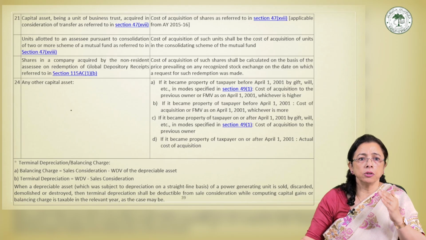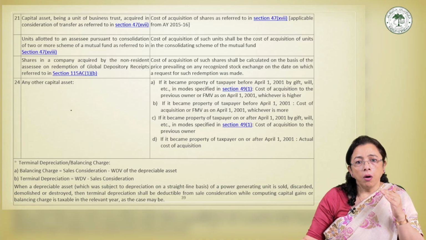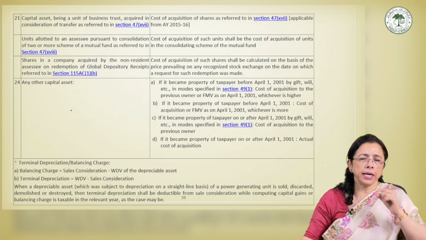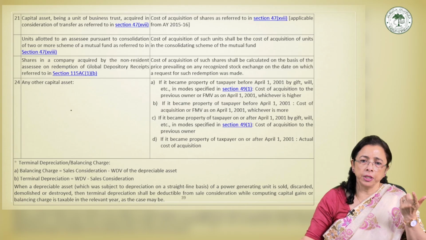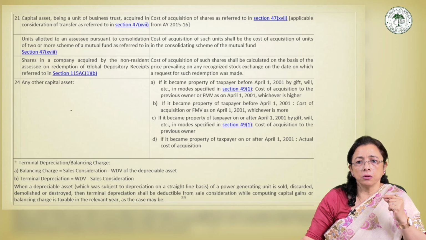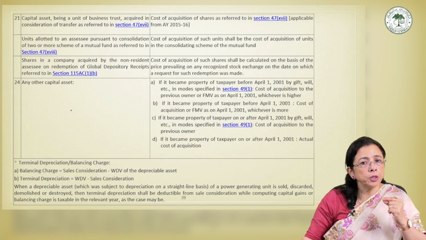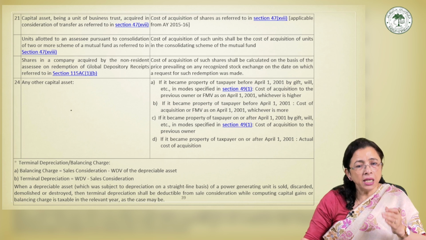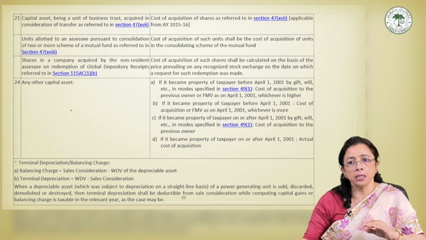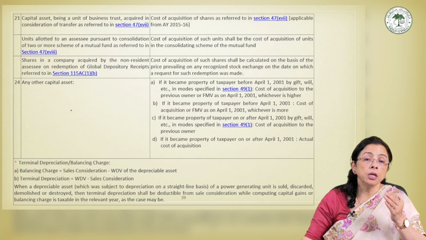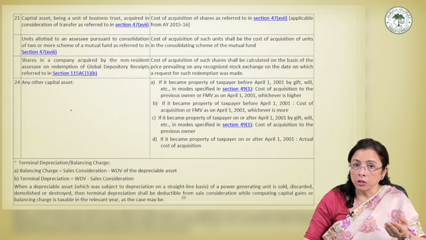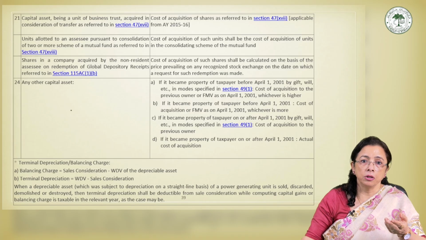It will be the actual cost of acquisition or the FMV as on 1st April 2001, whichever is higher. I think we have already discussed this. I explained it to you in the previous session. This provision was introduced because, as I have already said, 2001-02 has been shifted as a base year for the capital gain computation, and for the cost inflation index, the CII table, also.